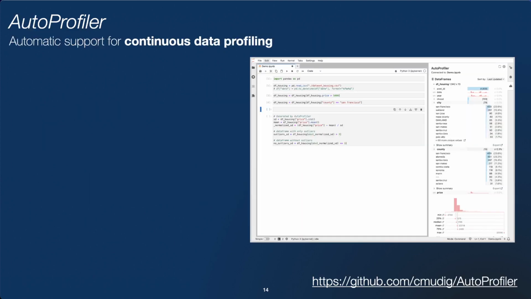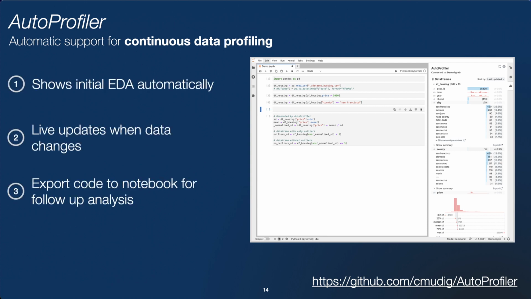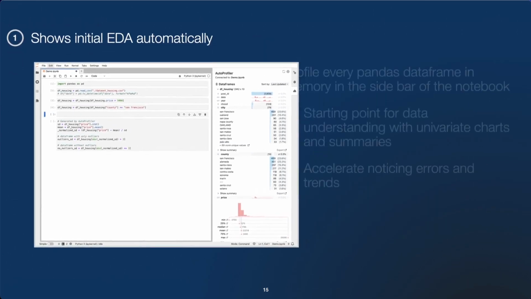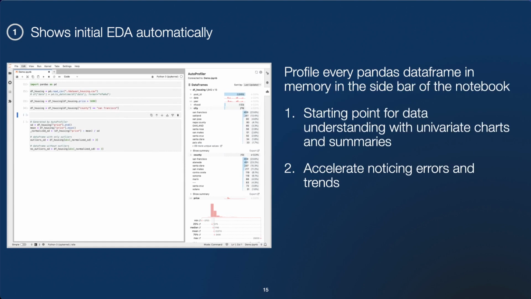And to do this, we built a system called AutoProfiler. And AutoProfiler supports continuous data profiling with three key features. The first is that it shows initial EDA information automatically. It has live updates when the data updates, and allows users to export code back to the notebook for follow-up analysis.